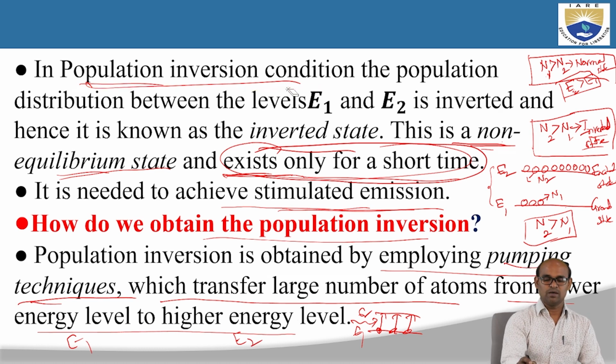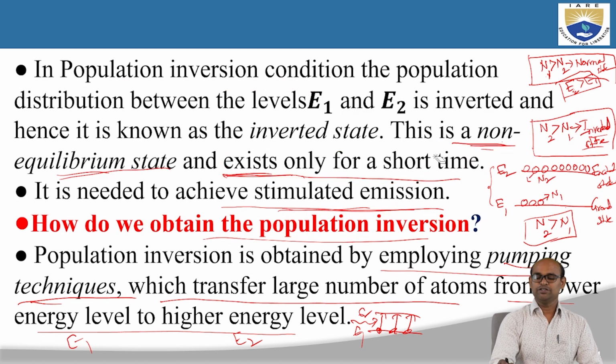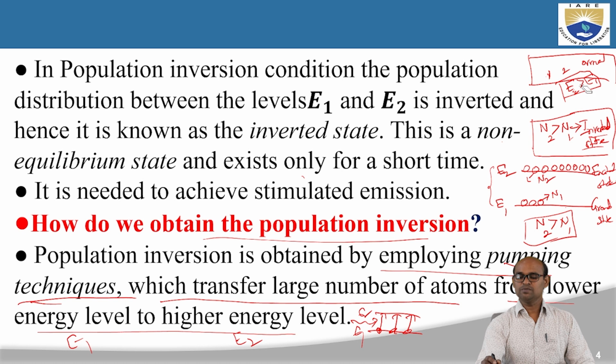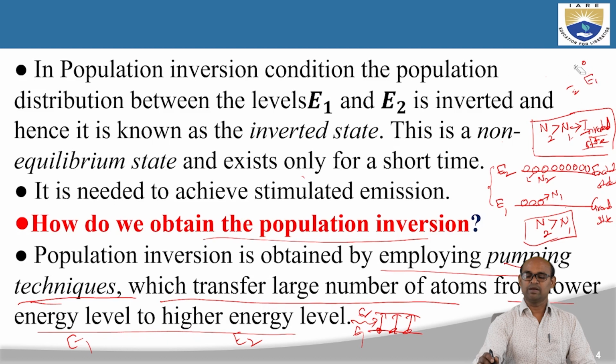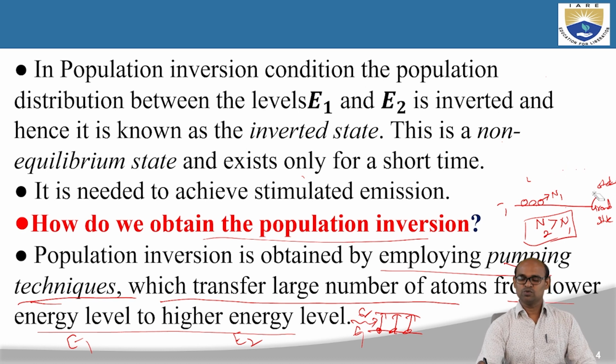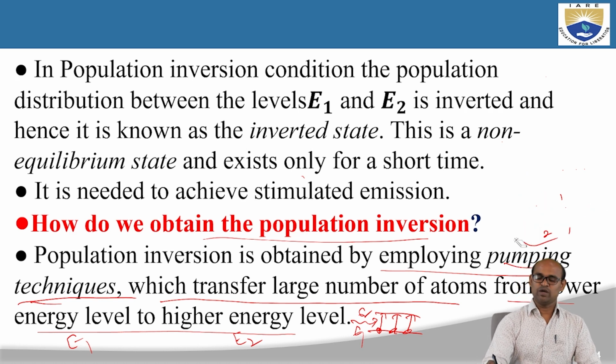So we have discussed in this slide that the population inversion condition is very important to achieve stimulated emission, and it can be seen in the inverted state, or non-equilibrium state, which exists only for a short time. To understand this inverted state, we discussed what a normal state is and why we call this an inverted or non-equilibrium state. So far so good. But how do we achieve this population inversion condition? We are going to use pumping techniques.